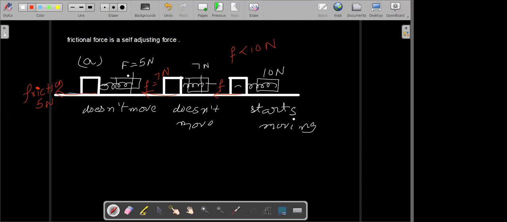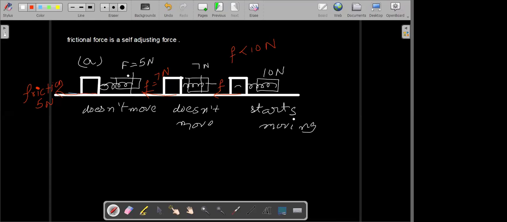Sir, friction is just like a change of direction, right? But it also makes the object move. Repeat again. So friction also makes the object move as the motion. Friction also makes the object move, yes. So in the third block, if it needs to start moving, the force of friction can be less than 10 newtons or more than 10 newtons also, right, sir?